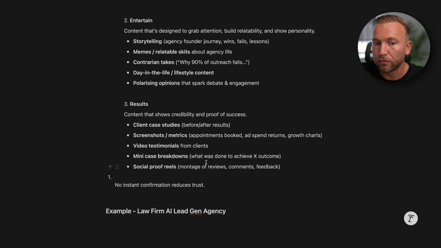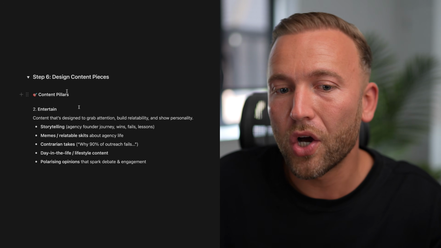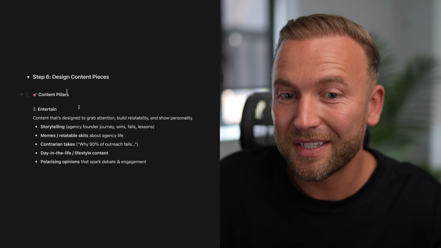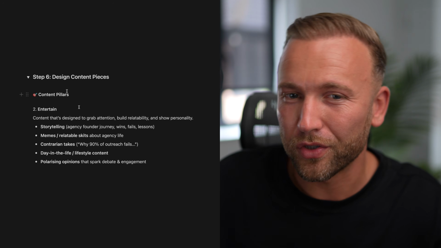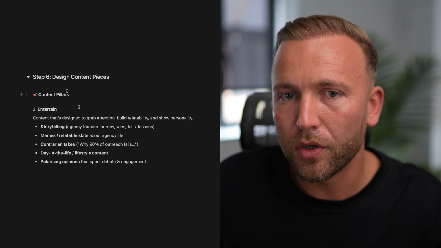Yes, we might have a review that actually is in relation to this topic. Case study breakdown. Yes, we could do that if we have a case study in relation to this topic. Testimonials, same. Screenshots, same. Case studies, same. We could create, there's 1, 2, 3, 4, 5 different pieces of content there that we could create based on the assets that we've got. And of course, it's going to depend on what assets we've got. Polarizing opinions. Well, yeah, that's perfect for that. Day in the life, probably not. Contrarian takes. Yeah, we could probably do that, but is it contrarian? Maybe not. Memes, no. Storytelling, not really.